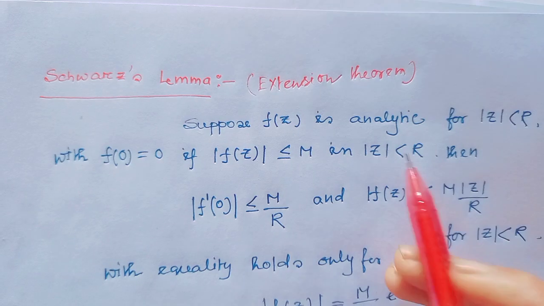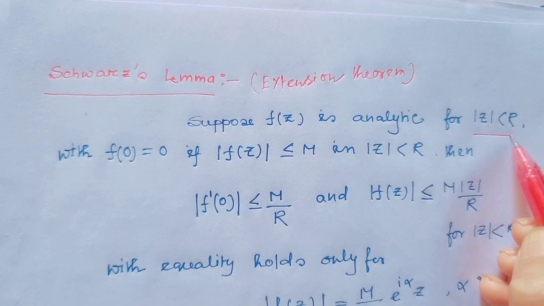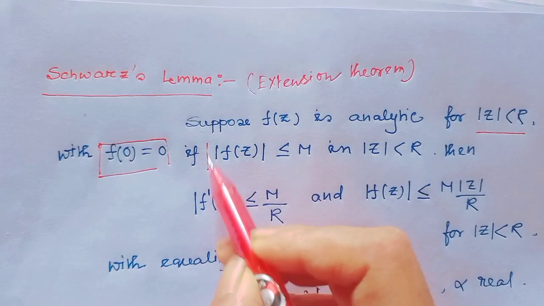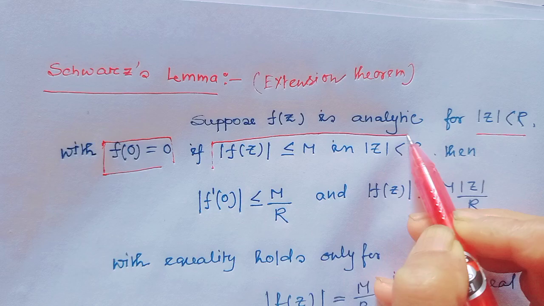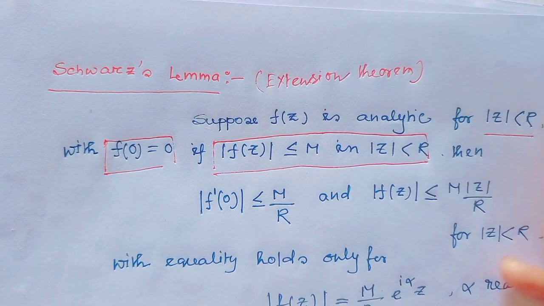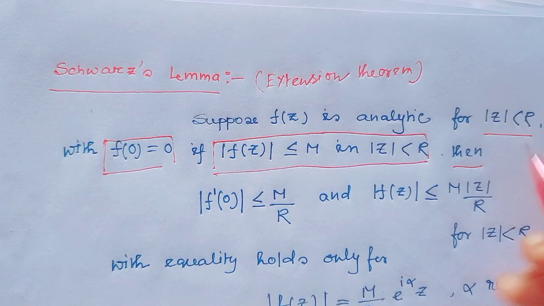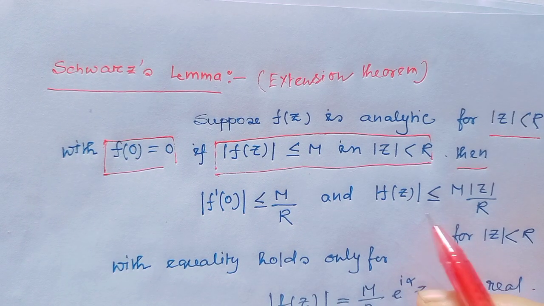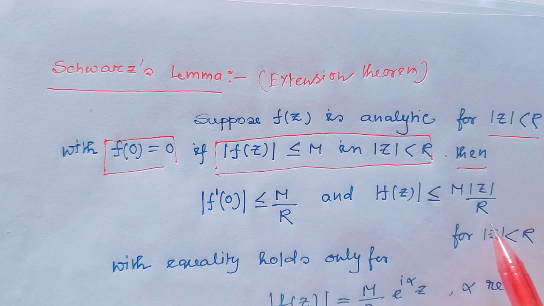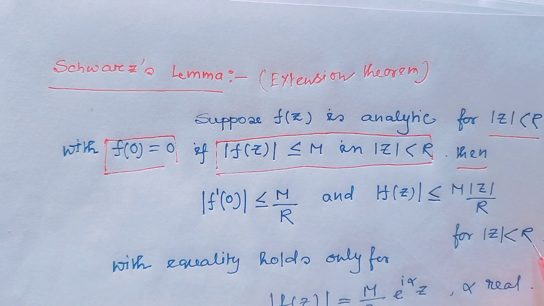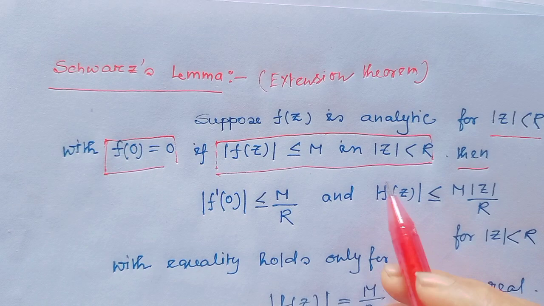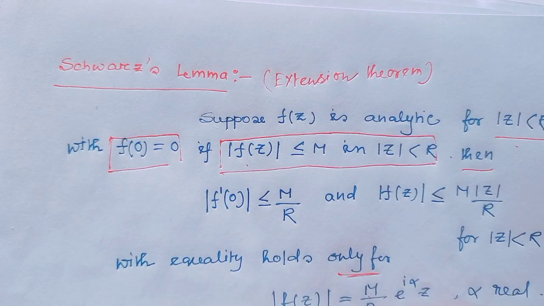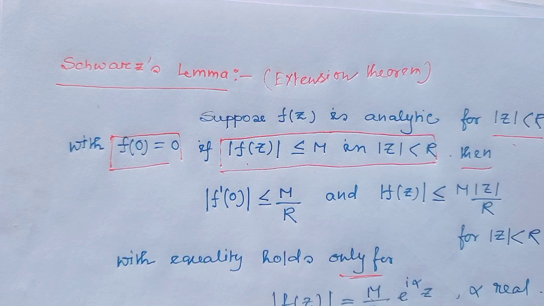Let's see. Suppose f(z) is an analytic function on |z| < r with the condition f(0) equals 0 and modulus of f(z) less than or equal to M in |z| < r. If these conditions hold, then by the Schwarz lemma, |f'(0)| is less than or equal to M/r, and modulus of f(z) is less than or equal to M|z|/r, and this is true for all |z| < r. And if equality holds, then f(z) equals (M/r) e^(iα) z.